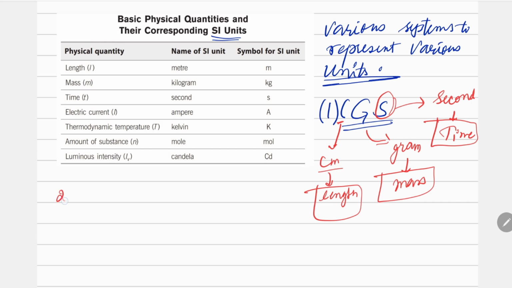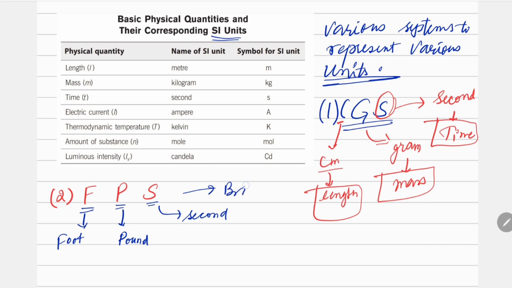The second one is FPS. F is for foot, P is for pound, and S is for second. This was another system, a British system actually.